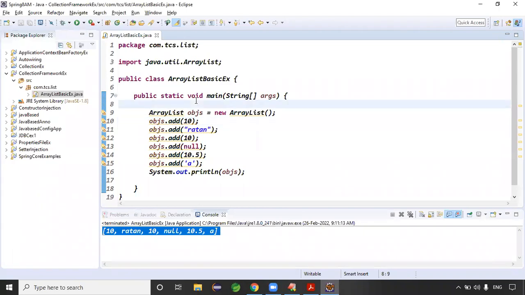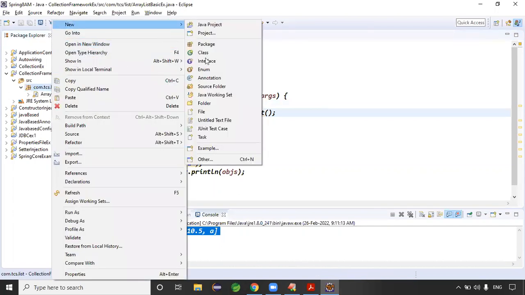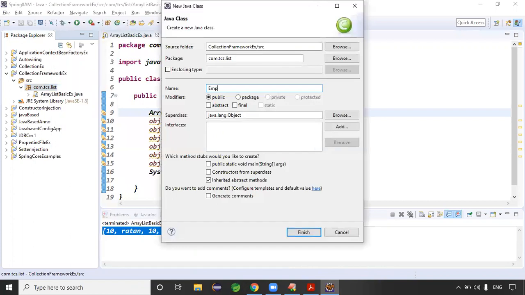The second example: I want to store a group of employees and a group of students in the ArrayList, right? Group of employees and group of objects I want to store. Just click on New. First, let me take the Employee class. Just click on Finish.